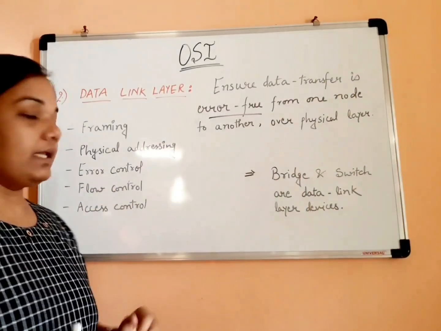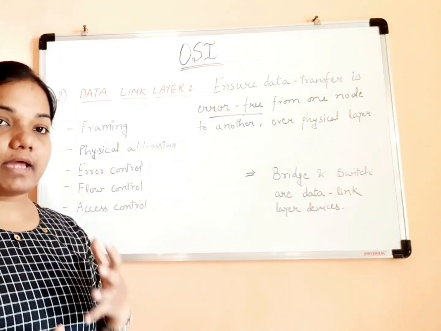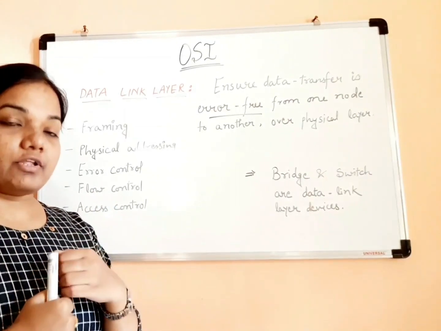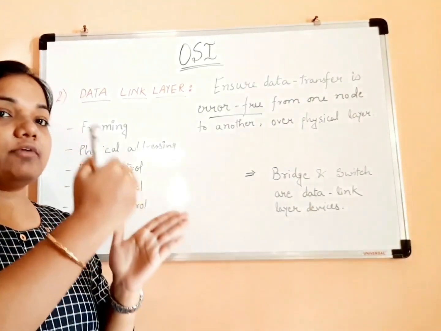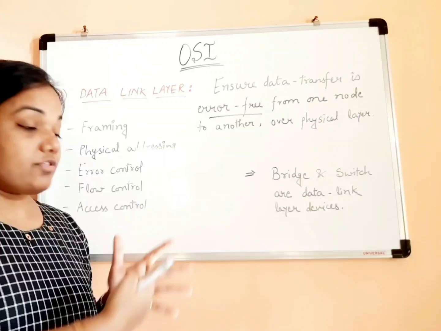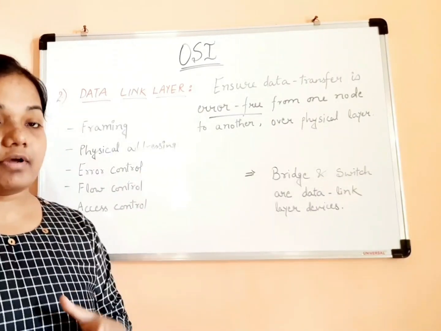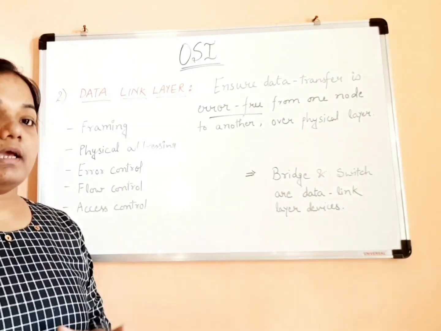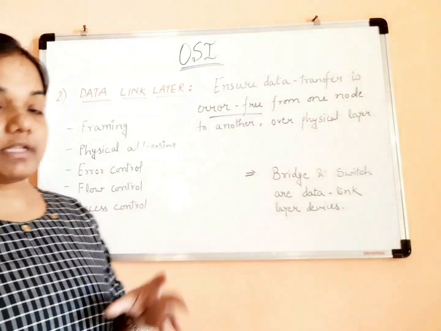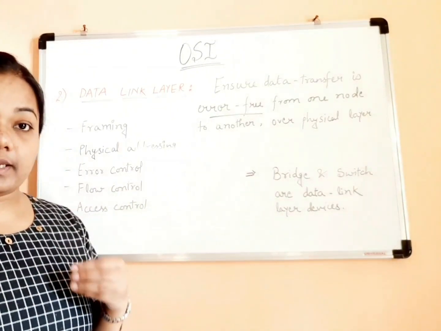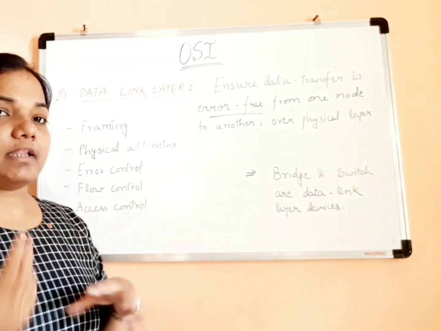Then flow control. In flow control, it ensures that the rate at which the data is being transmitted from the sender and the rate at which the data is being received at the receiver should be synchronized. That means it makes sure that no data is lost in between. So generally, what is the mechanism behind it?